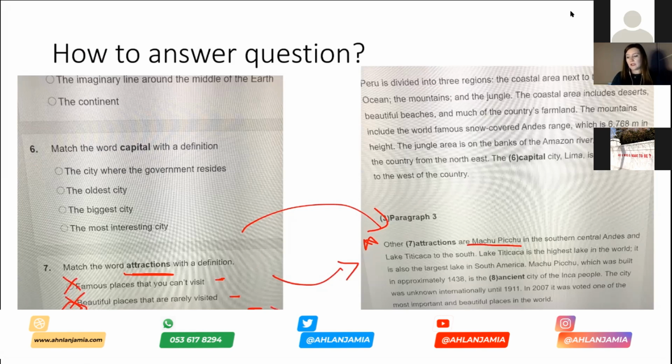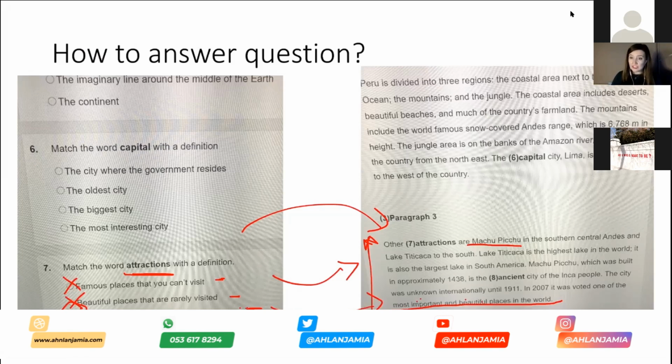Now, let's have a look back and see if there's anything in the other sentences. So we'll read through all of this and have a look for any important information that might help. So at the bottom here, the very bottom sentence, whoops, which I've managed to cross out a little bit, the most important and beautiful places in the world. So that might help us with these two answers, because we've got interesting places that people like to visit, places which have been voted as beautiful. So I think the answer here is going to be interesting places, not places which have been voted as beautiful, because we've got both answers here. Okay. So that's if we come up with that question in an exam.